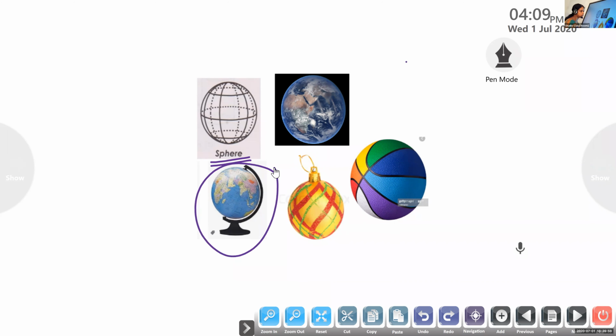Now, Ashif, what is this? Name the object, Ashif. Globe. It's a globe. A globe looks like a sphere shape.